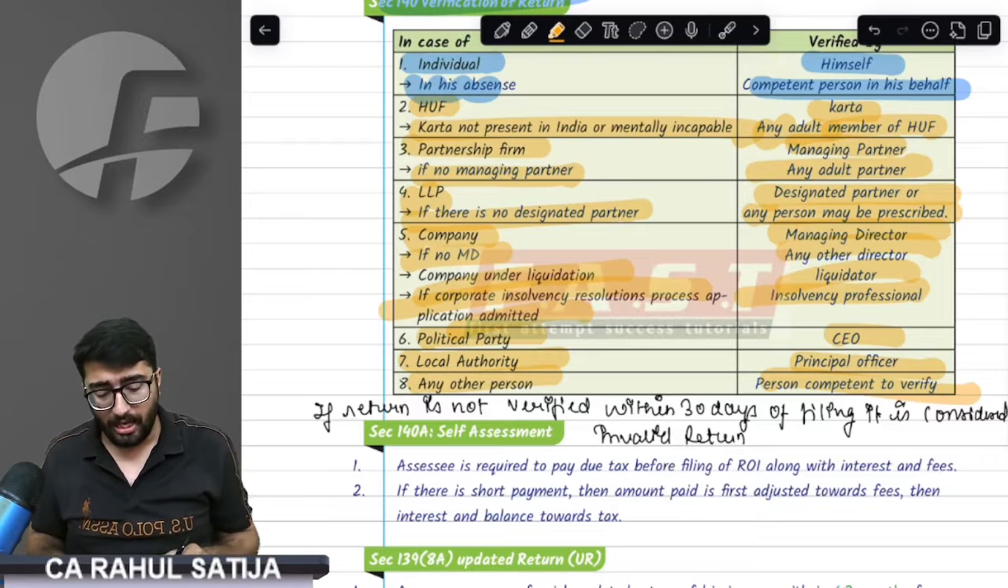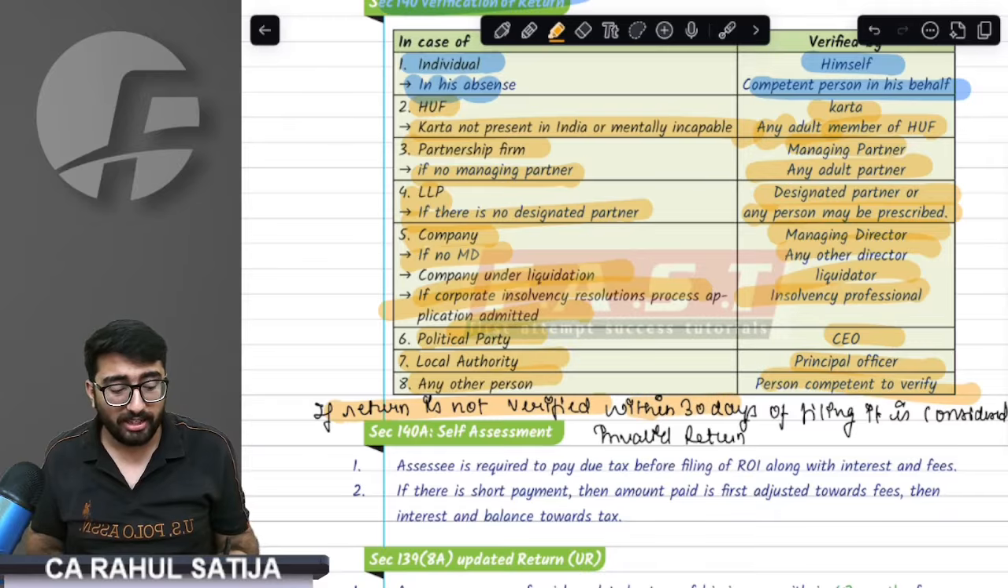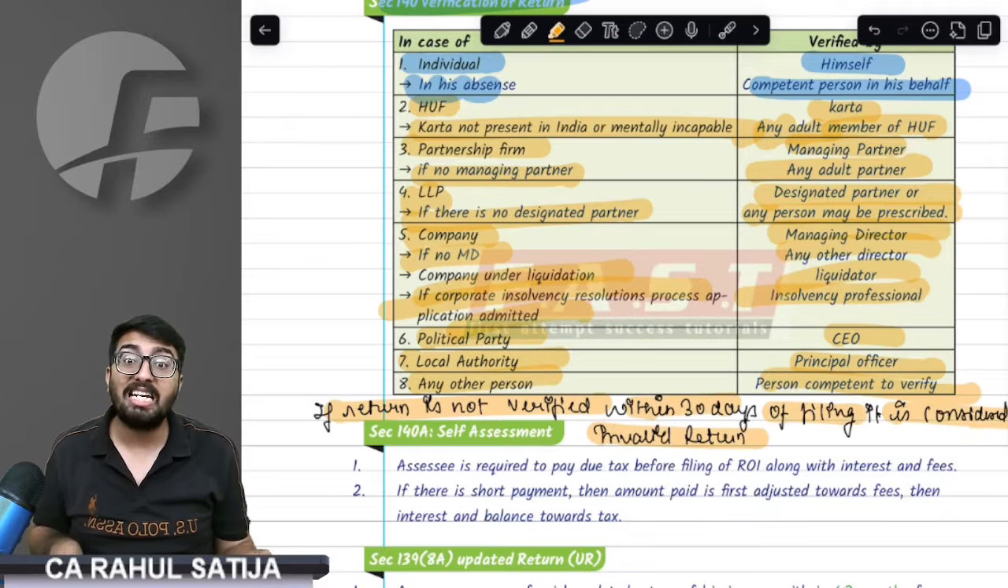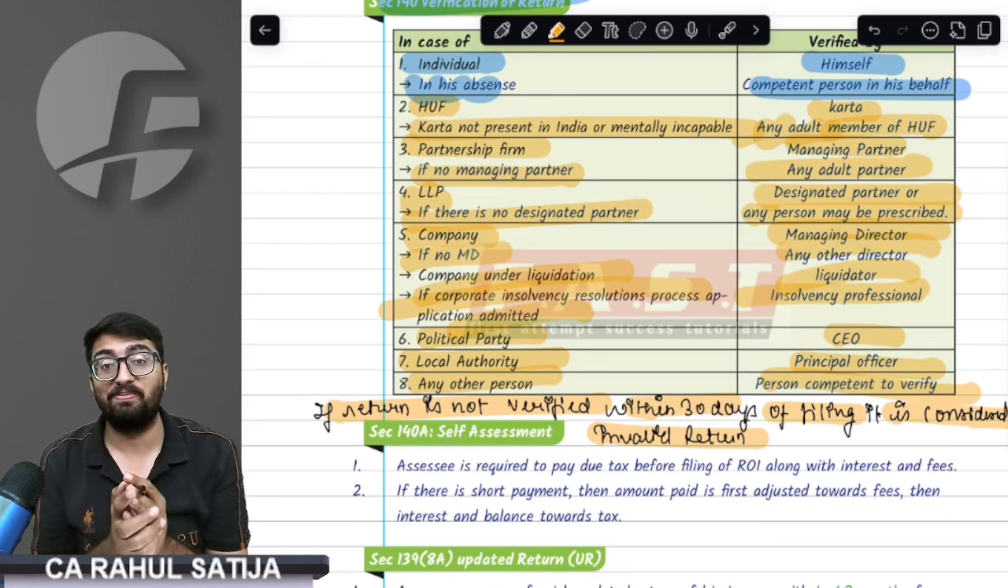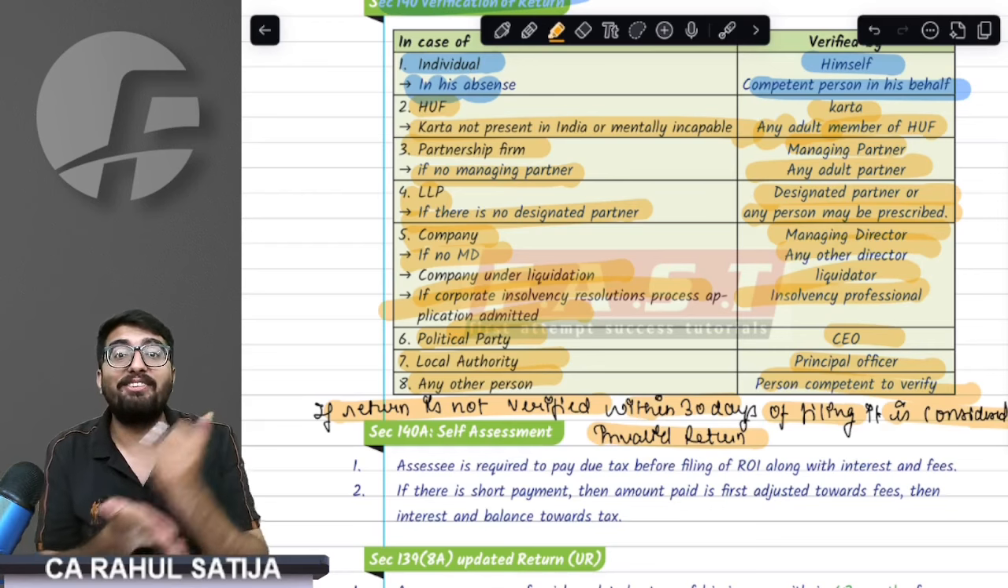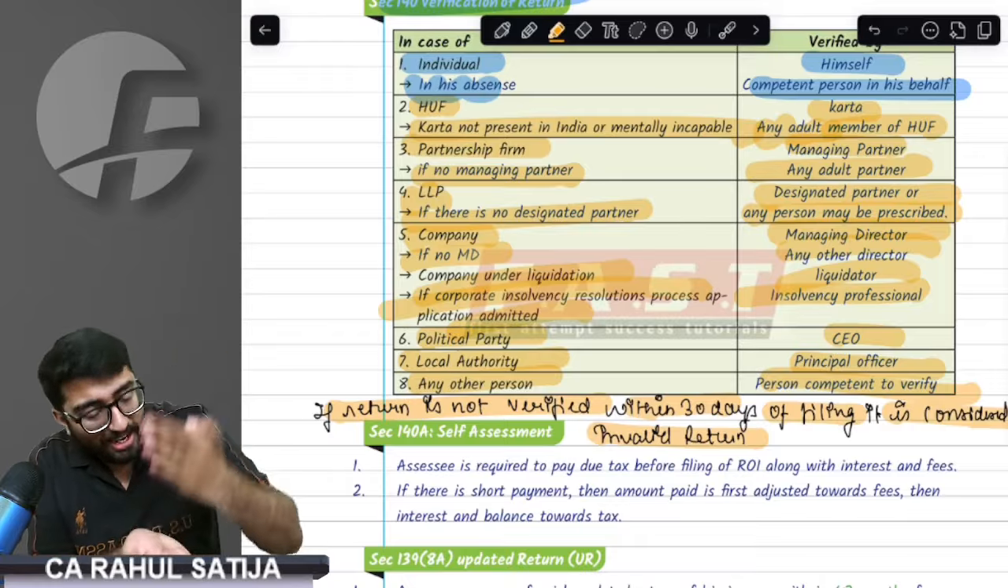Remember, if the return is not verified within 30 days of filing, it shall be considered an invalid return. An invalid return is as if it is not filed. It shall be considered not a filed return.